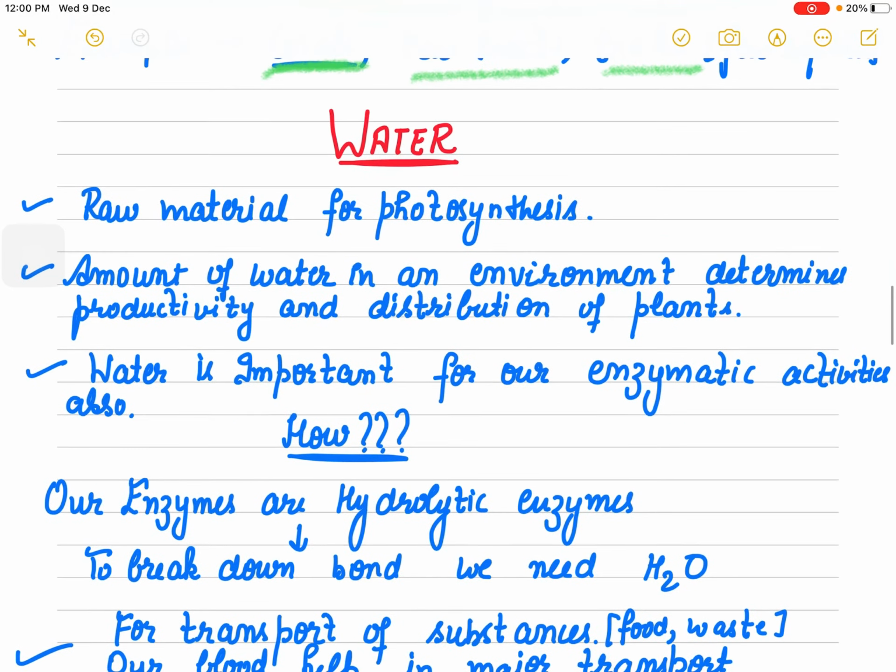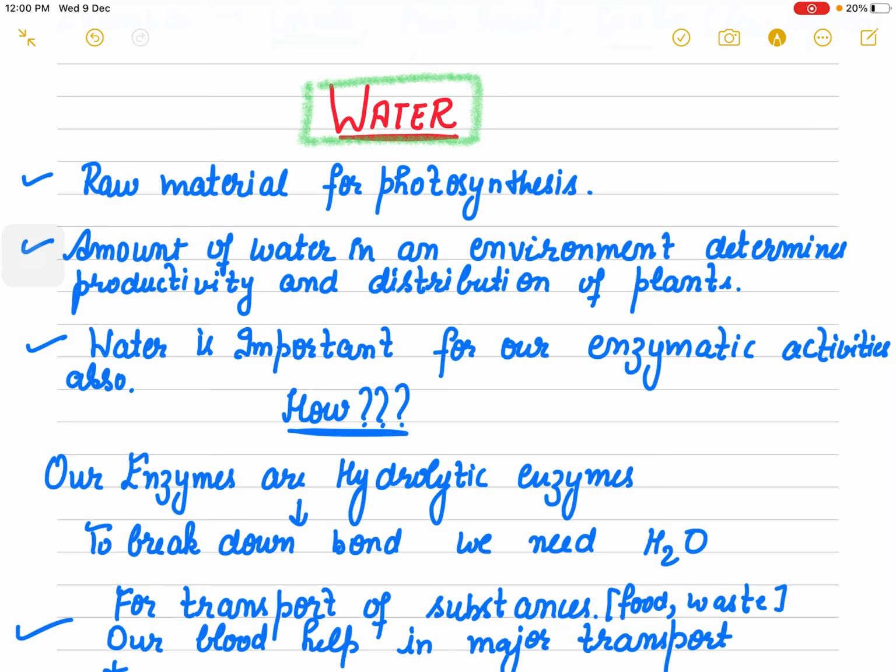The second most important factor is water. As you know, why is water such an important factor? We are ultimately dependent on plants, right? We all are dependent on plants. What is the raw material for photosynthesis? That is water.